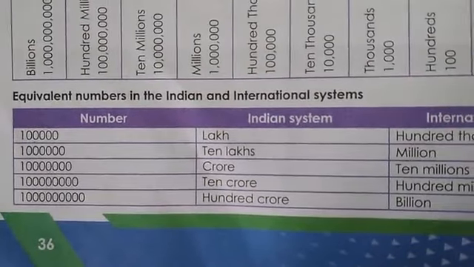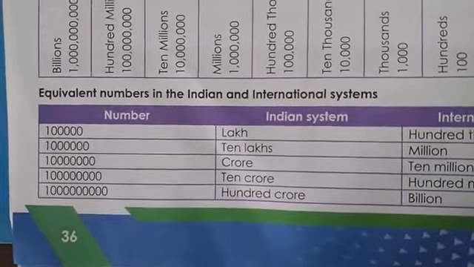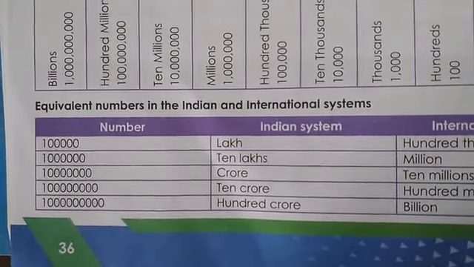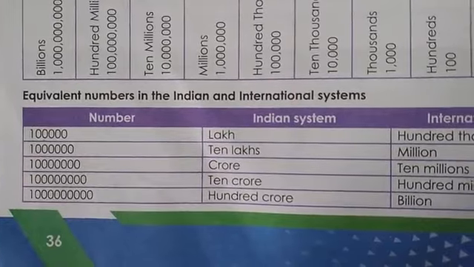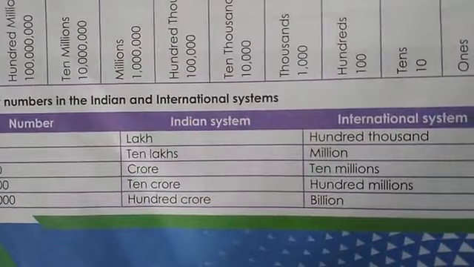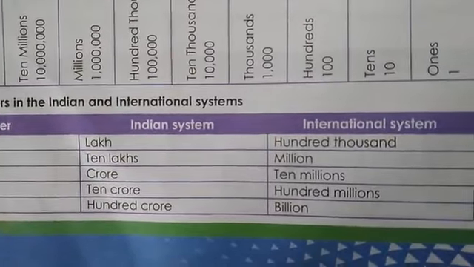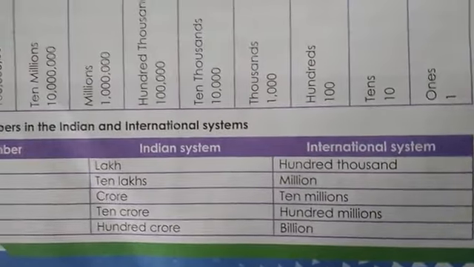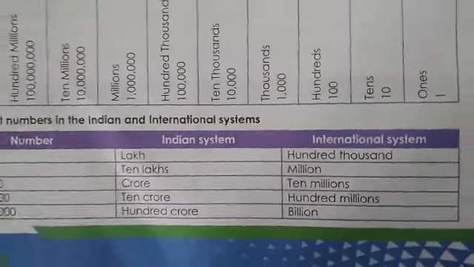In the Indian system of numeration, see, 1 after how many zeros are there? 1, 2, 3, 4, 5. That means lakh. In the international system of numeration, that is equal to 100,000. Okay, I will explain on the blackboard.